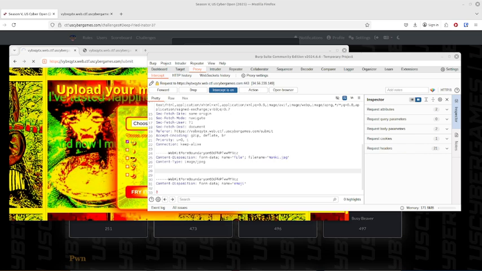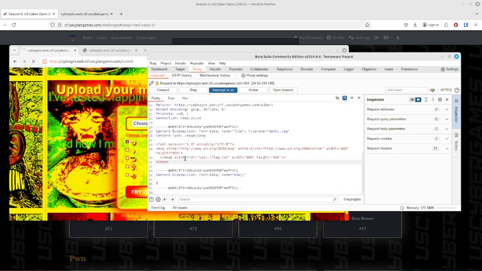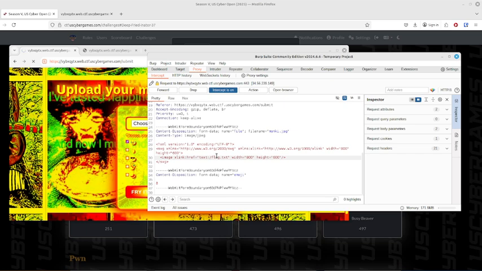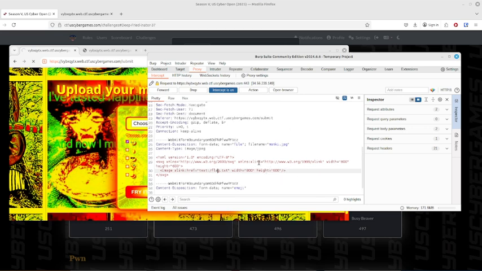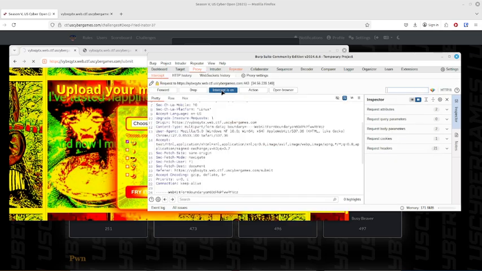There's different ways of doing this, but let me just try to find mine. I think the first time, yeah, this is what I did. Here we go. So we just xlink, ref, and then the text. So what it's gonna do is that the image is actually gonna be the text from flag.txt with width 800, height 600, right? Just put this into repeater just in case, and turn off proxy.